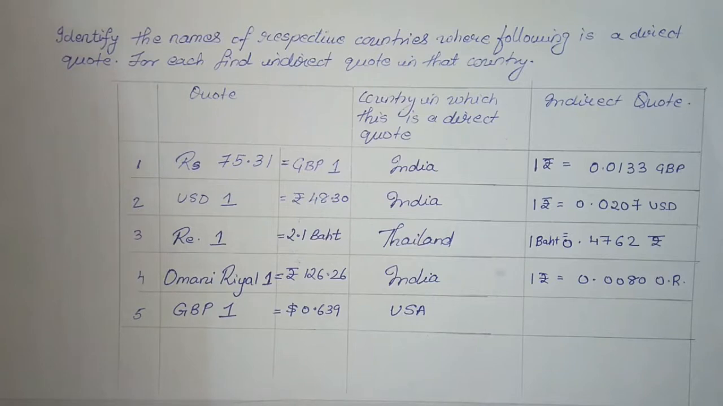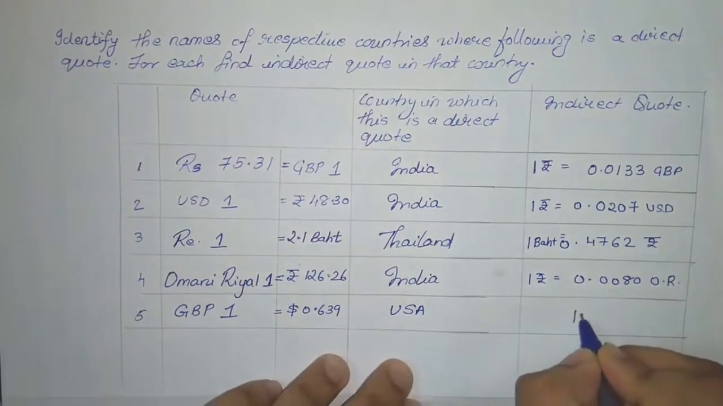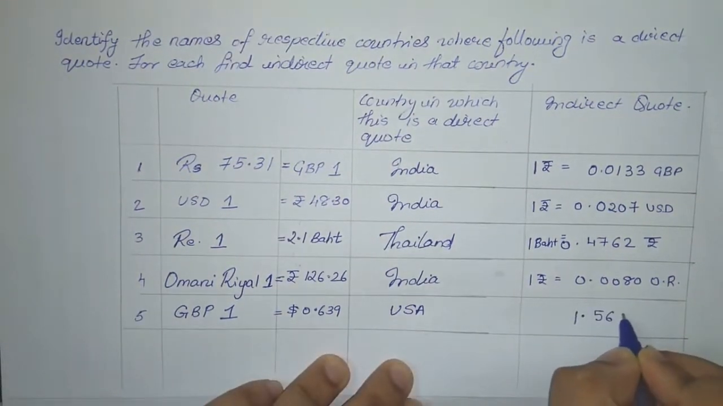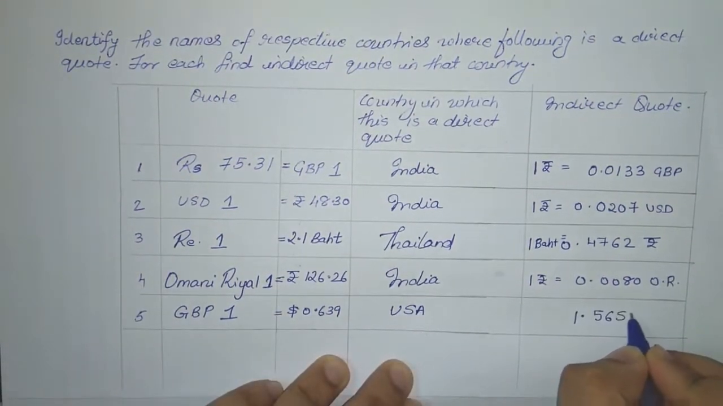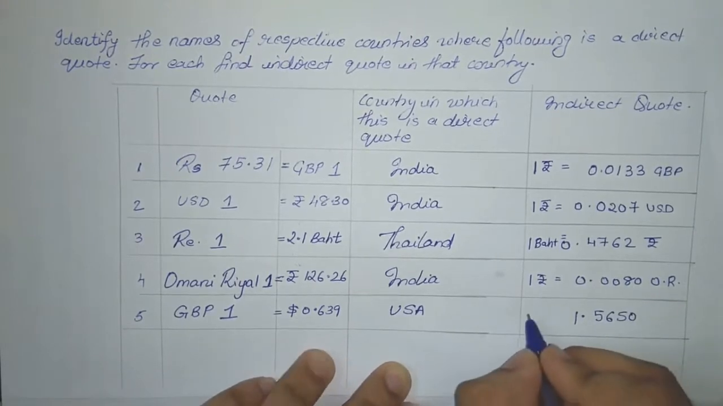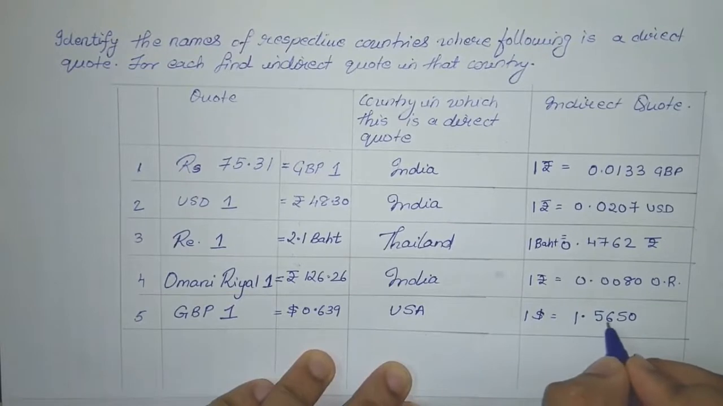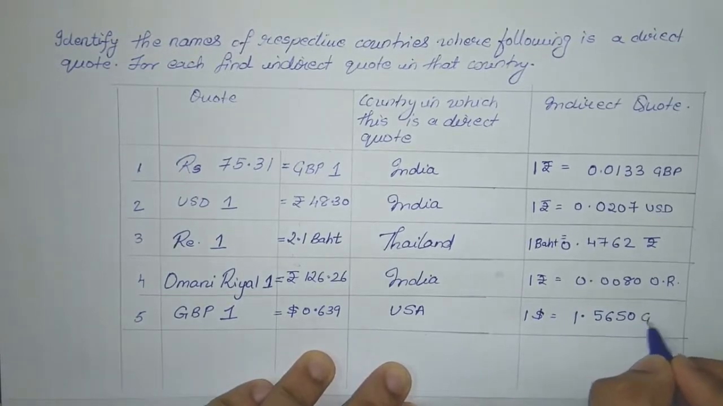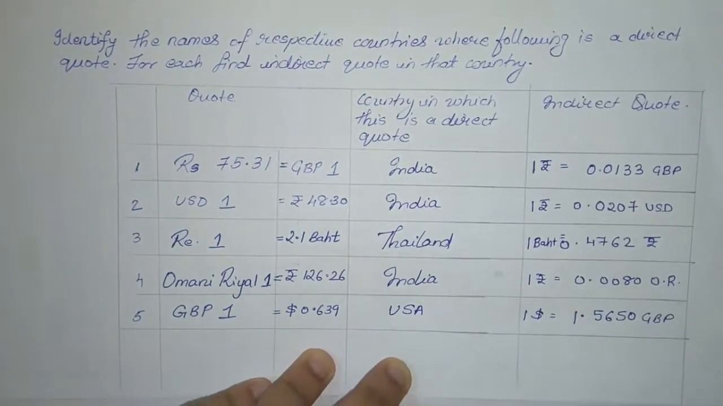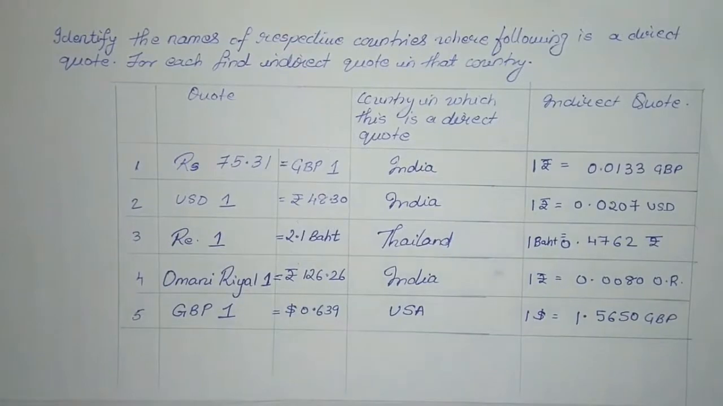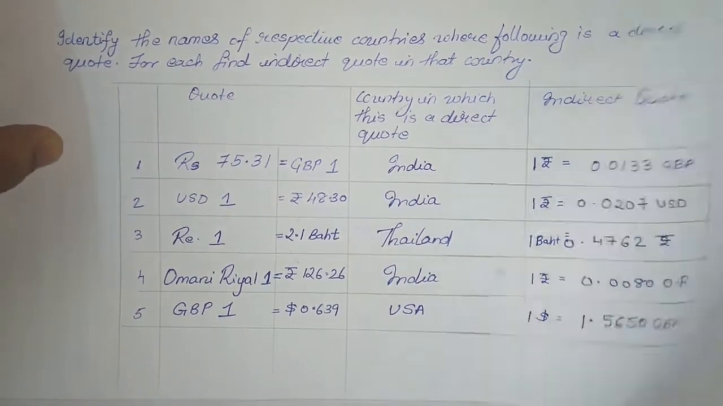0.639, which comes up to 1.5650. So here $1 will be equal to 1.5650 Great Britain pound. Okay, so now we jump to the next.